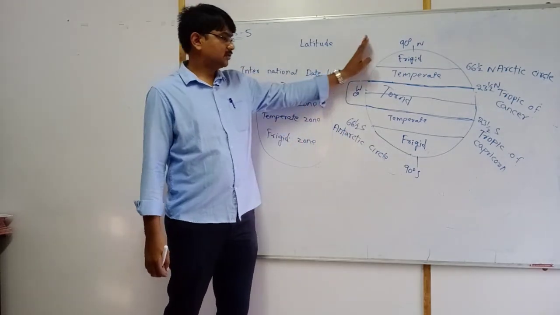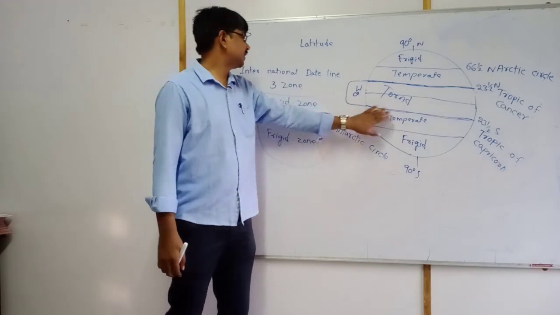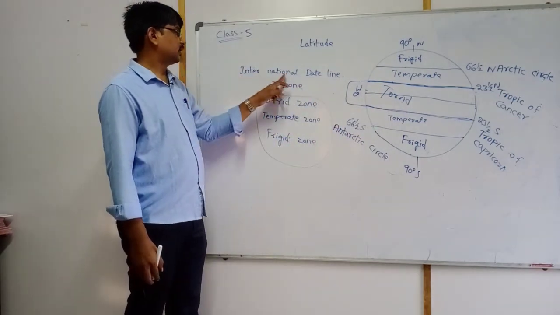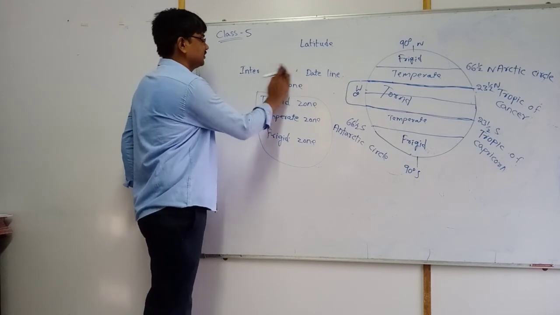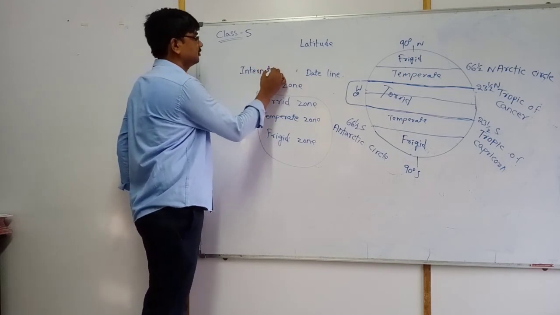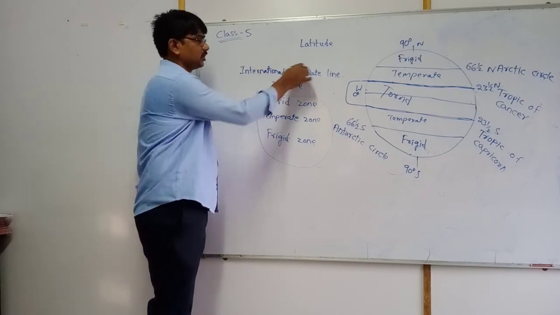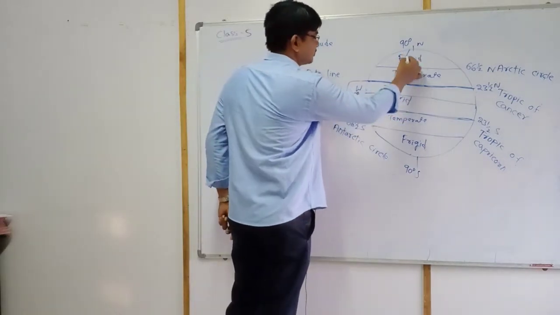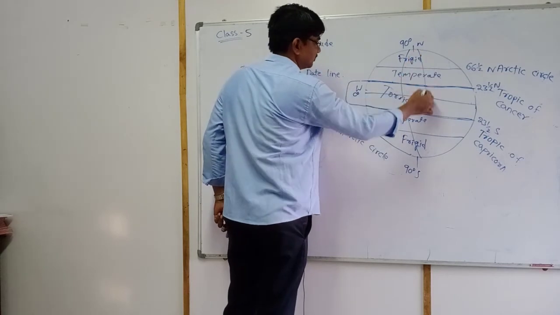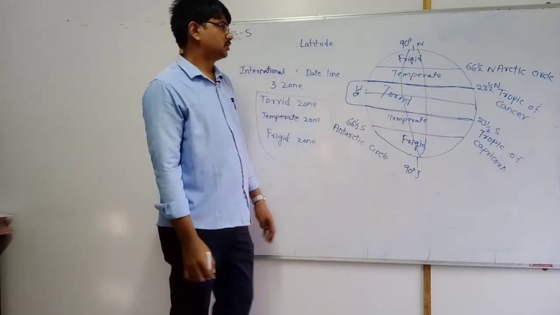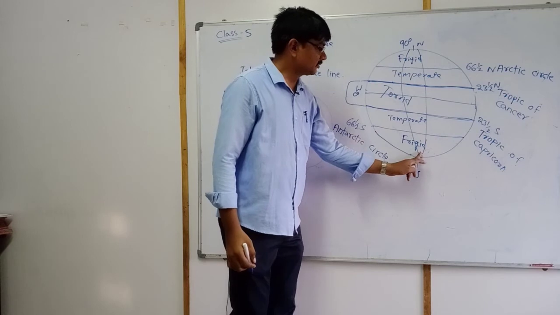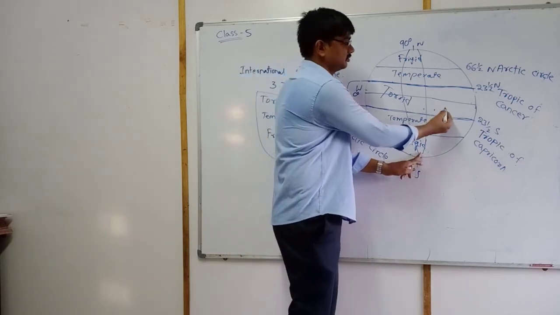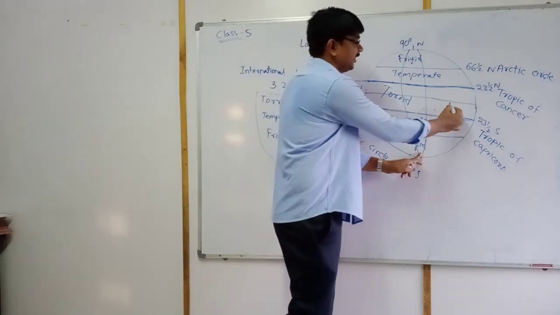Okay students, this is all about this topic. Next, one more important topic is the international dateline. Already we discussed longitudes like this, right? This is the prime meridian. This side 1, 2, 3, 4 up to 180.